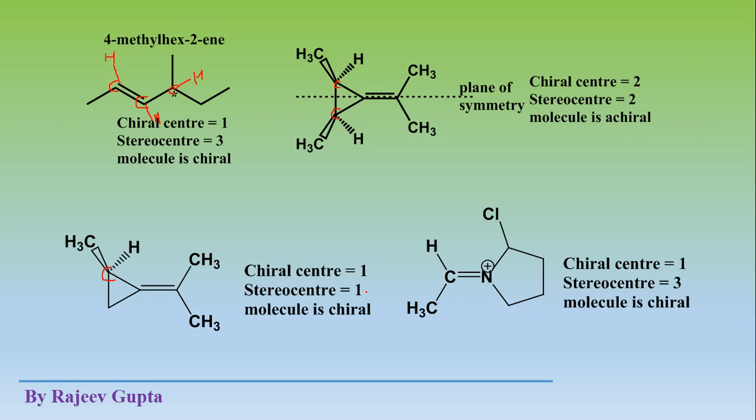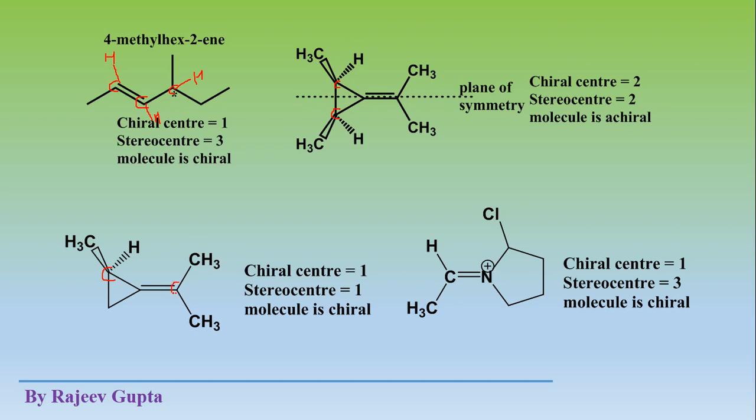Why is it also 1? Because of these doubly bonded carbon atoms, on this carbon atom both the groups are similar. So interchange of these two groups will not yield a new stereoisomer or new geometrical isomer.